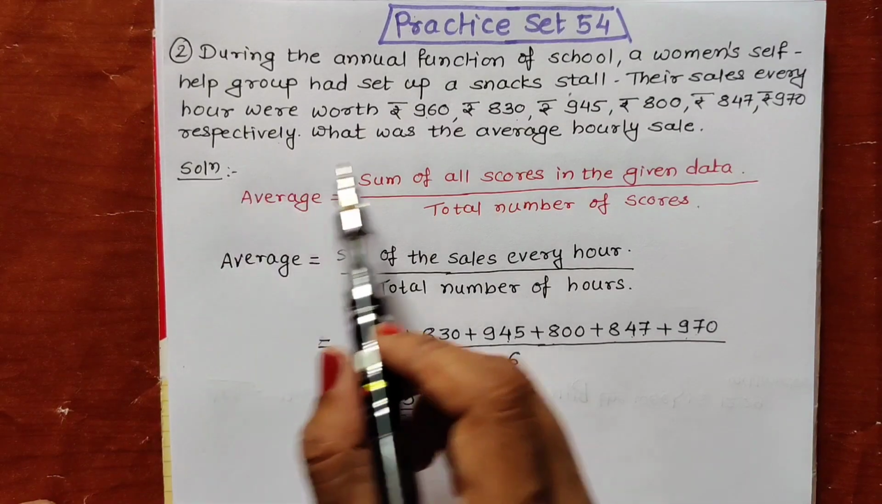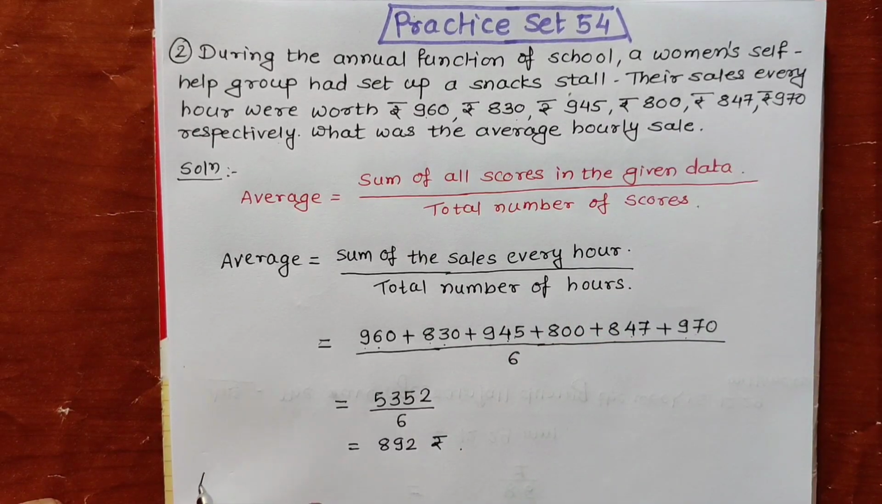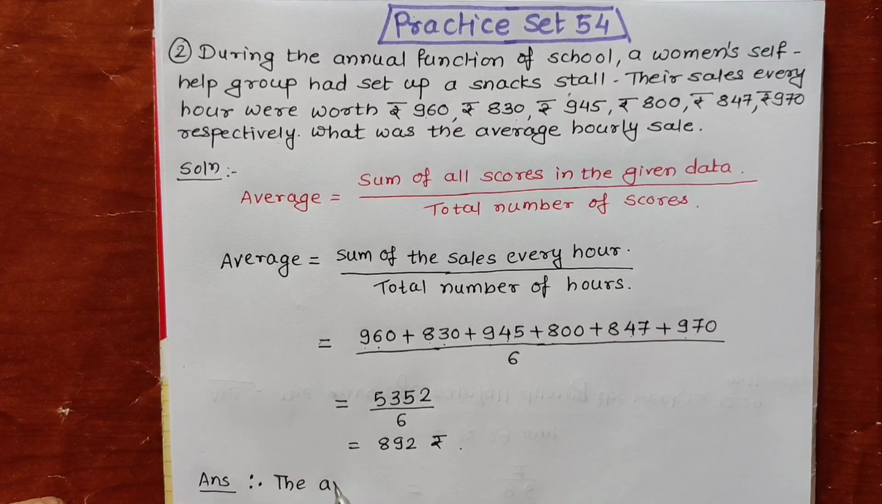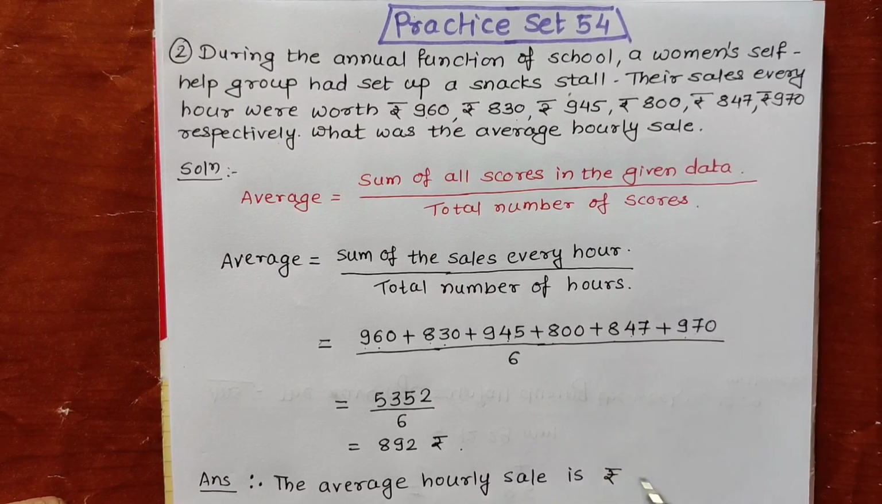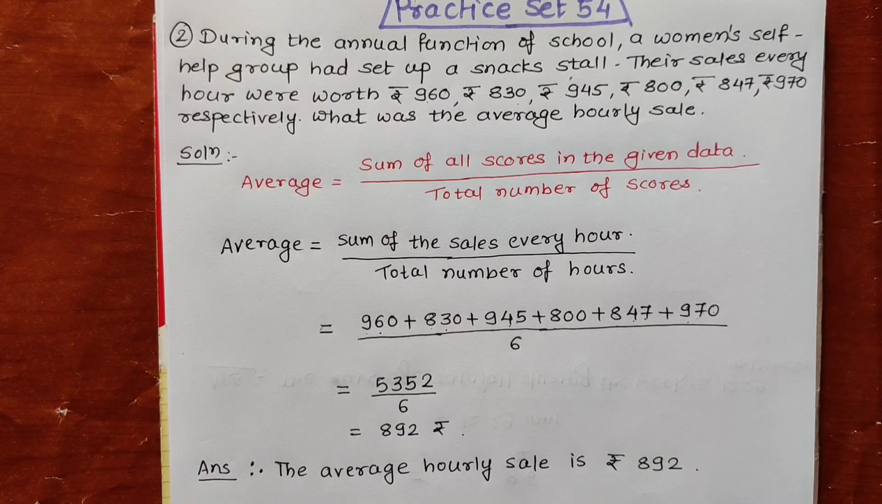We have to write the answer statement. What was the average hourly sale? So therefore the answer statement we will be writing: therefore the average hourly sale is rupees 892. In this way we can write the answer statement.